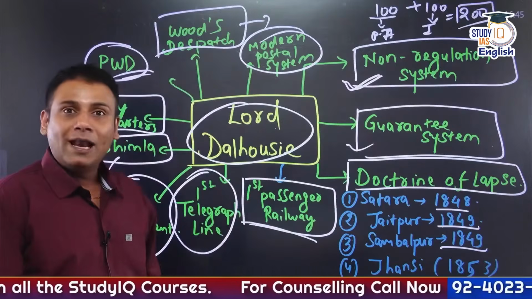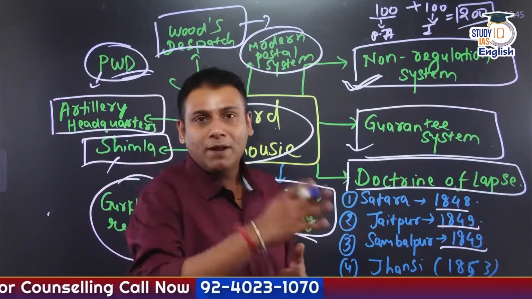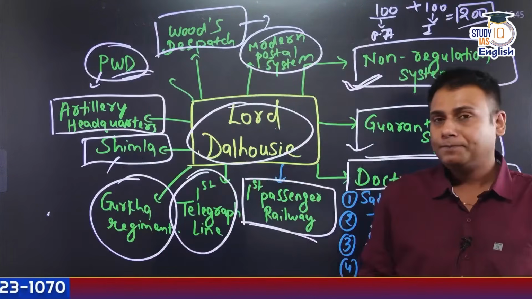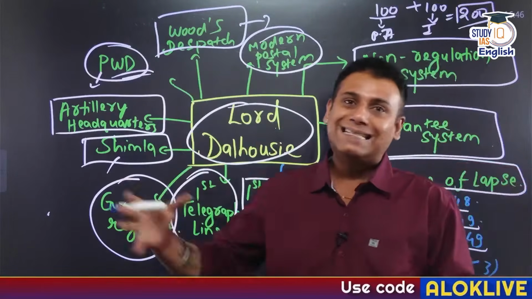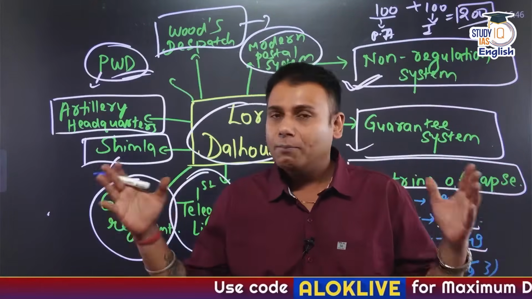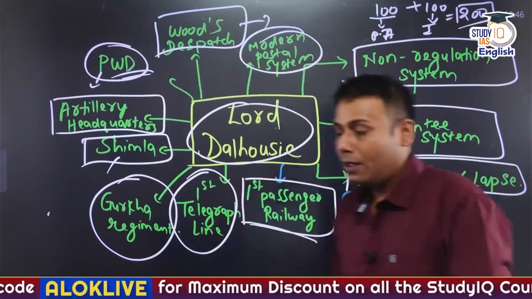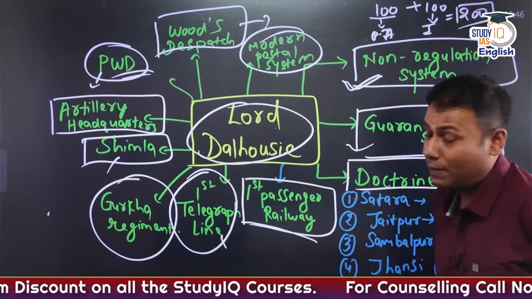During the time of Lord Dalhousie, the first passenger railway came up. It ran from Bori Bandar to Thane, covering approximately 34 to 35 kilometers. It had 3 locomotives, Sindh, Sultan and Sahib, and 14 carriages with a capacity of 400 passengers. The first telegraph line ran from Calcutta to Agra, approximately 700 to 900 miles.